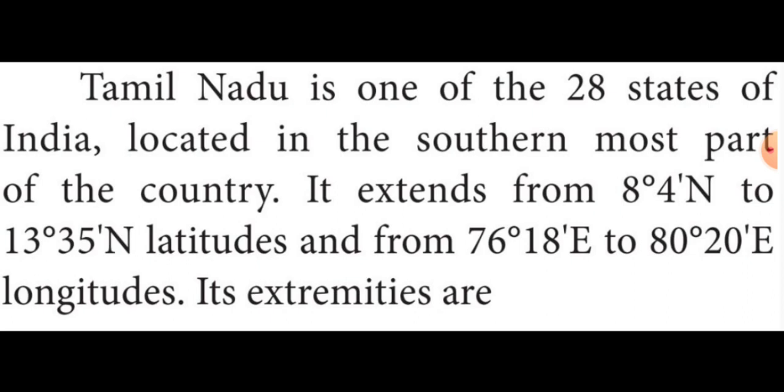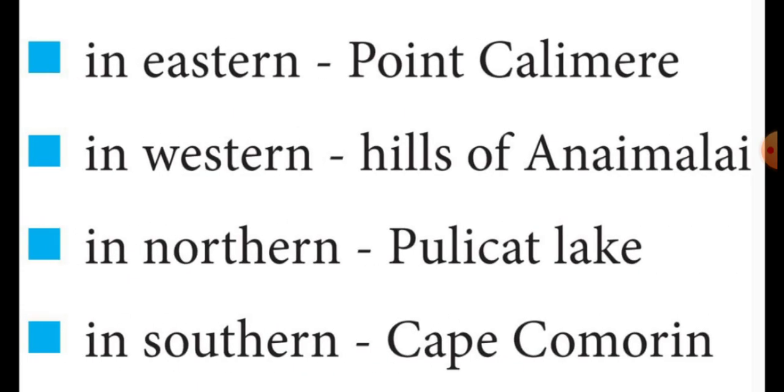Then Tamil Nadu's eastern part is Point Calimere. The western part is the Hills of Anamalai. The northern part is Pulicat Lake. And the southern part of Tamil Nadu is Cape Comorin. Listen, students: Tamil Nadu's eastern part is Point Calimere, western part is the Hills of Anamalai, northern part is Pulicat Lake, and southern part is Cape Comorin.